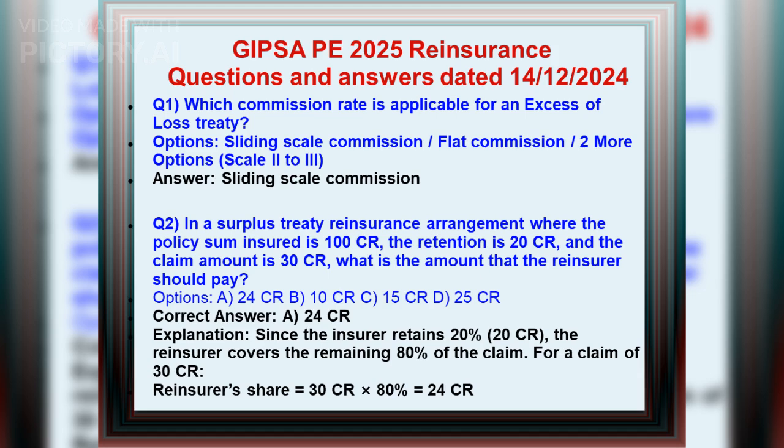14/12/2024. Q1. Which commission rate is applicable for an excess of loss treaty? Answer: Sliding scale commission. Q2. In a surplus treaty reinsurance arrangement where the policy sum insured is 100 SR, the retention is 20 SR, and the claim amount is 30 SR, what is the amount that the reinsurer should pay? Correct answer: A. 24 SR.